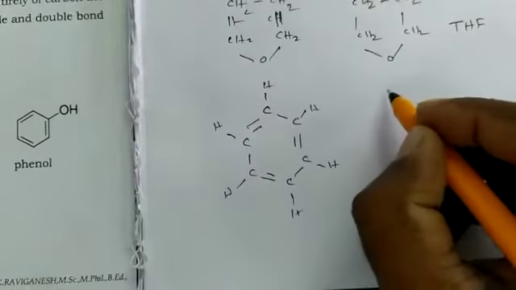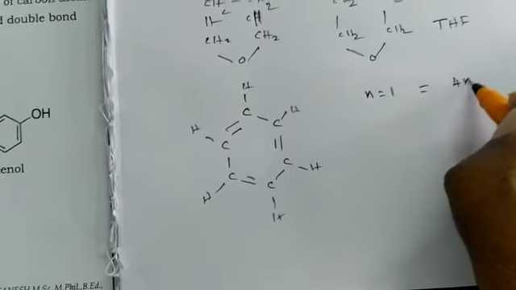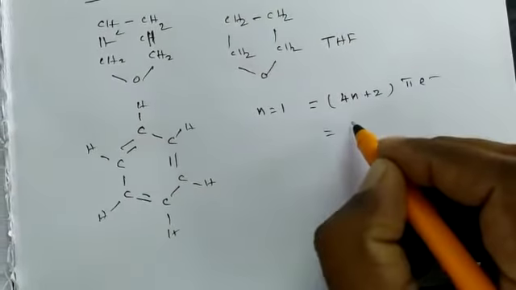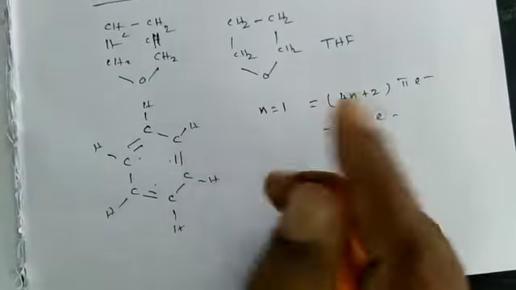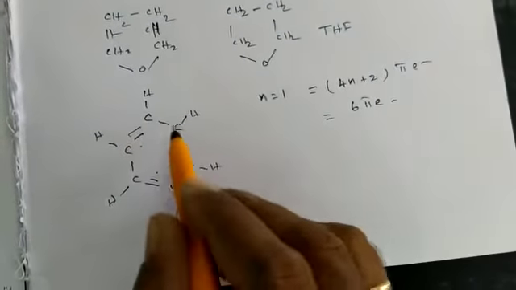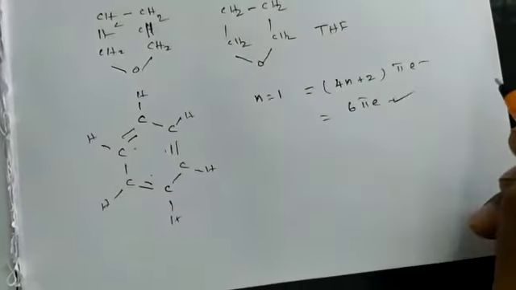How many rings? Only one ring, therefore n is equal to 1. Therefore 4n plus 2 pi electrons means 6 pi electrons. So 2, 4, 6 pi electrons are possible. So it is an example of an aromatic compound: ring structure, alternate single and double bonds, and 4n plus 2 pi electrons.